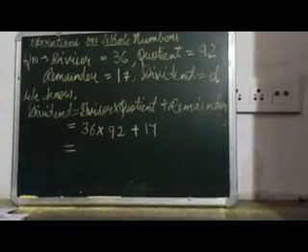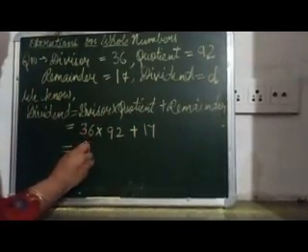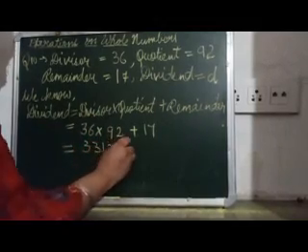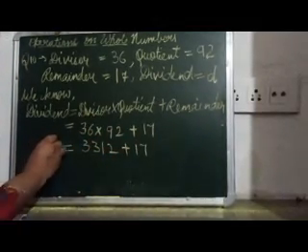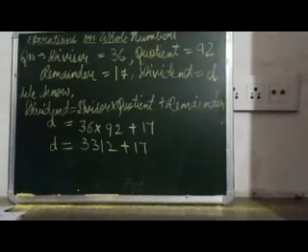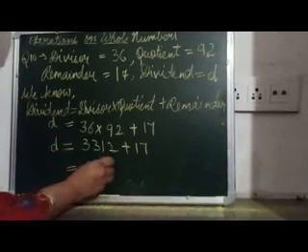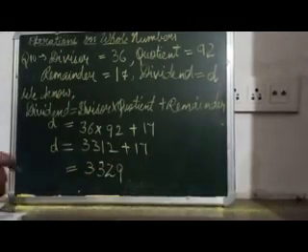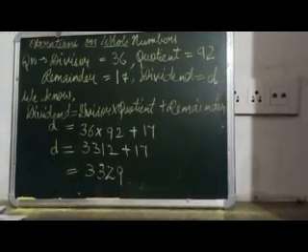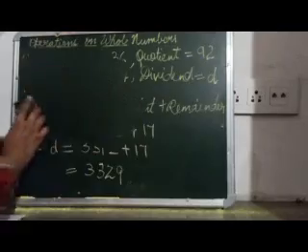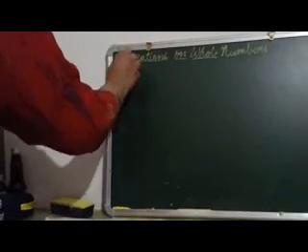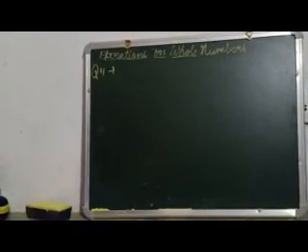So by multiplying this we will get 3312 plus 17. Let's denote the dividend with D. So here we have got 3329. So this is the answer. Then 11th question. Write the next 5 triangular numbers that come after number 6.